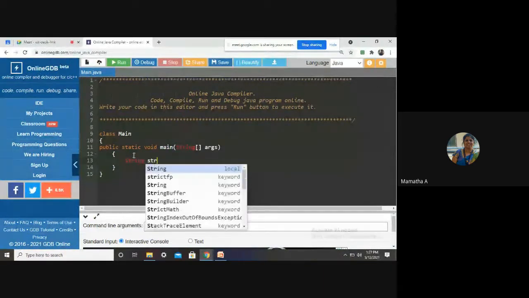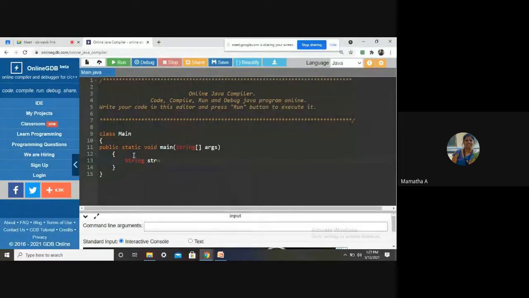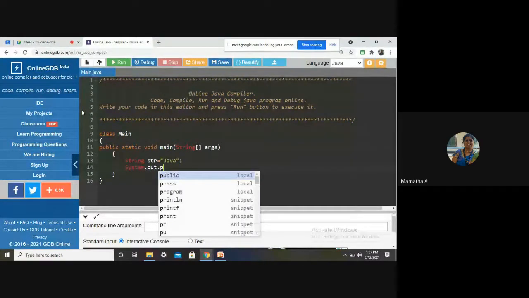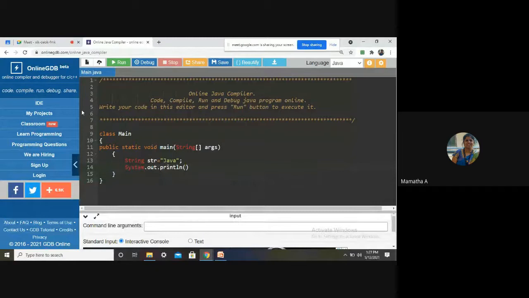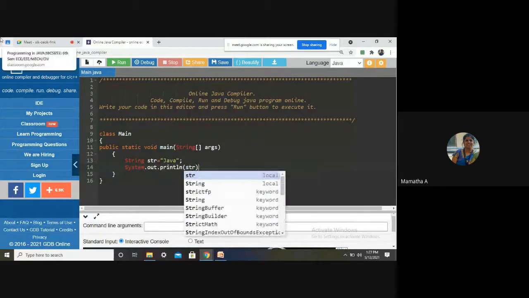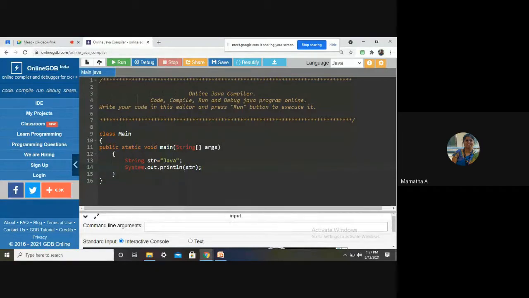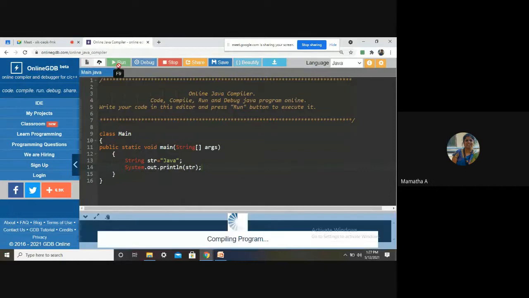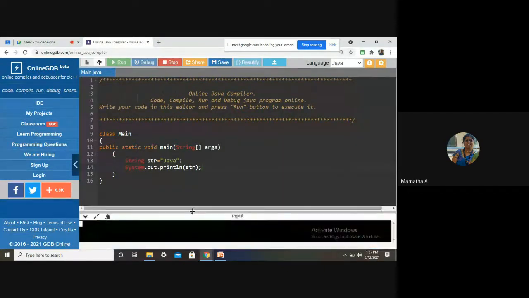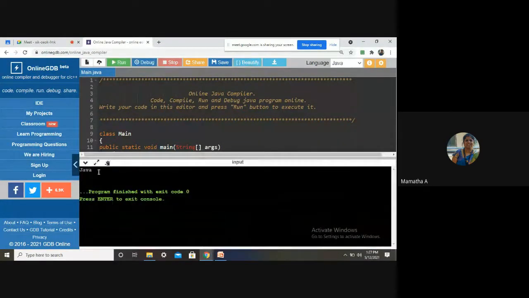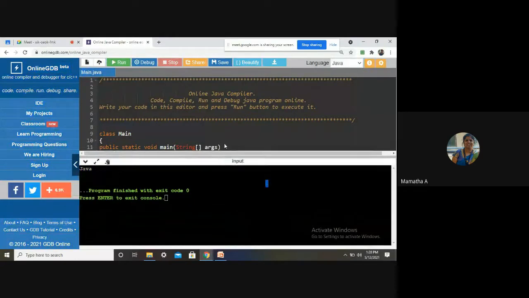String str is equal to, and as I told you, it should be quoted in double quotes. System.out.println, I'll just print this. So string is a data type used to store a string, that is, an array of characters. You can see it printed Java.